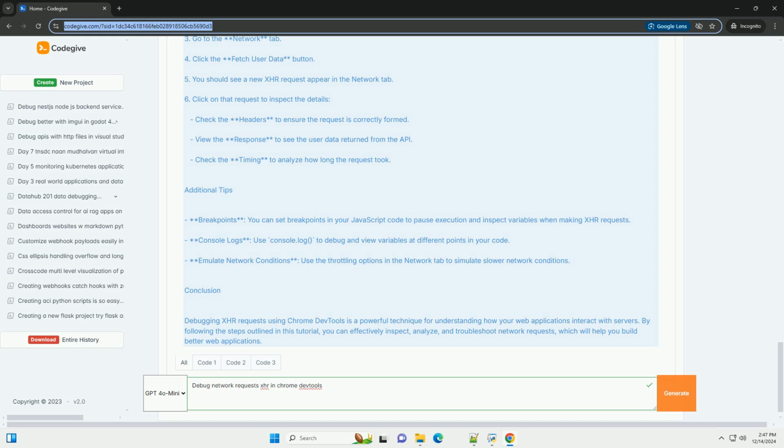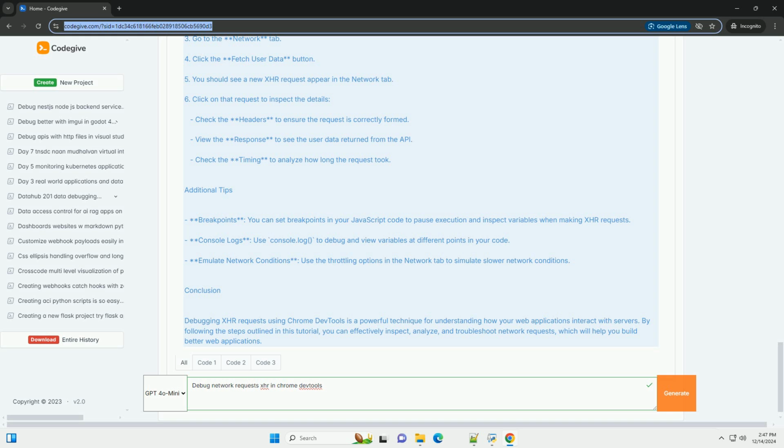Debugging steps. 1. Open the above HTML file in your Chrome browser. 2. Open DevTools, F12 or right-click plus Inspect. 3. Go to the Network tab. 4. Click the Fetch User Data button. 5. You should see a new XHR request appear in the Network tab. 6. Click on that request to inspect the details.